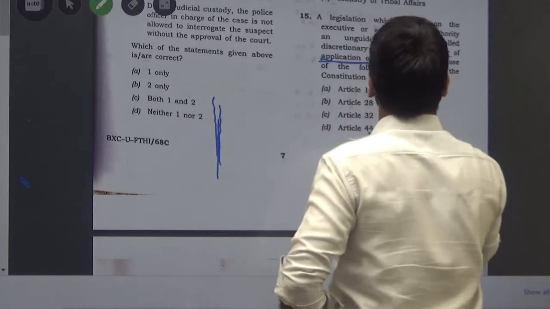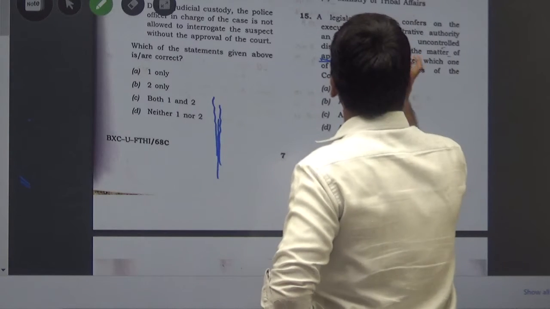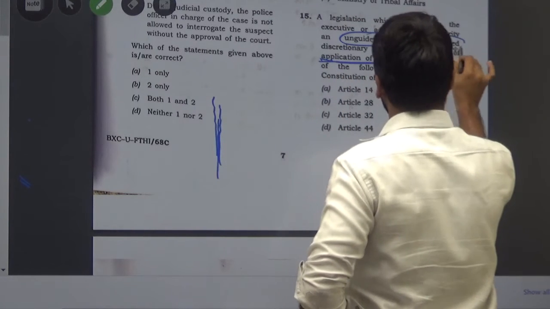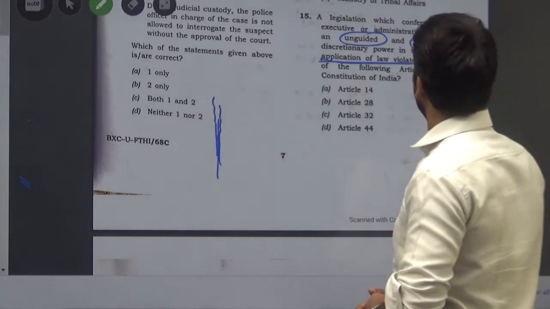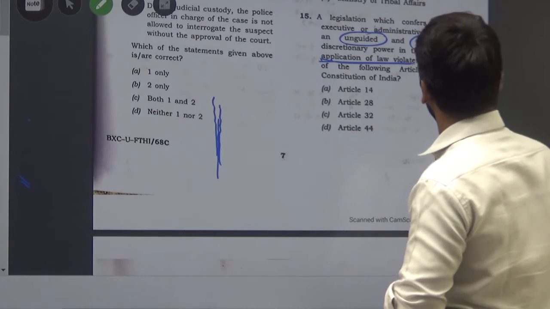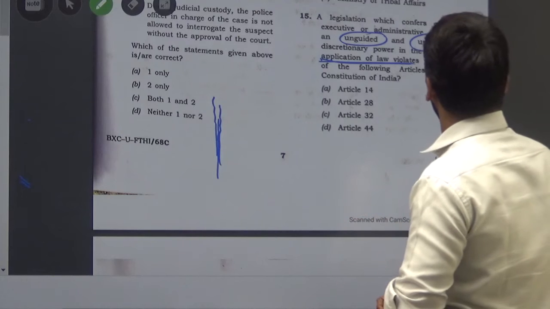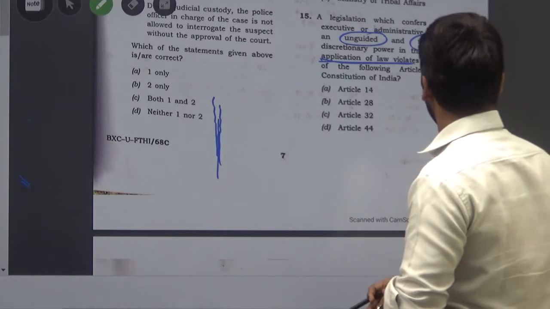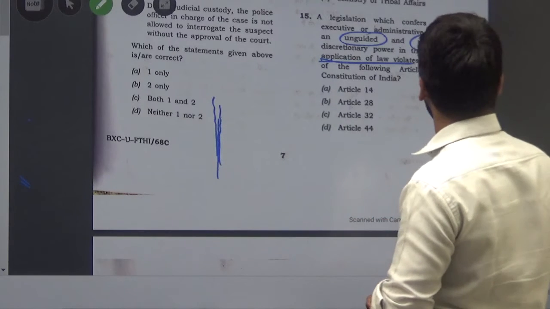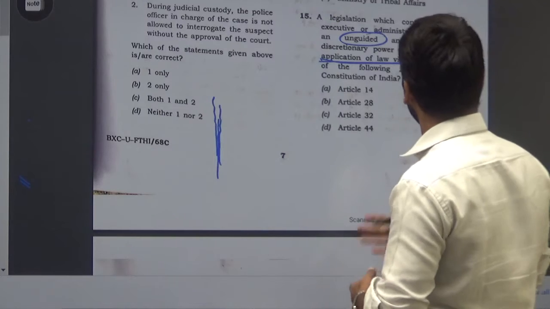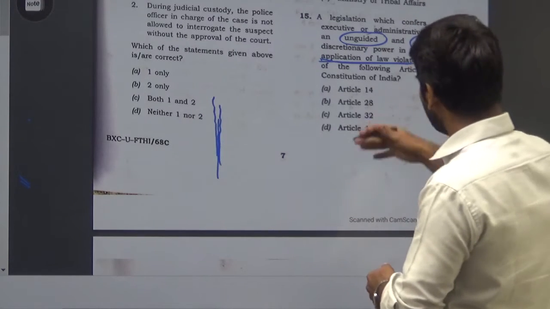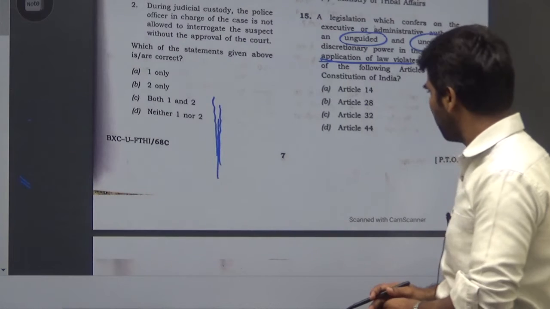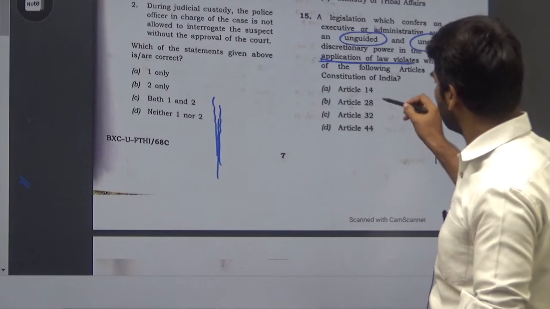The statement says the authority has unguided and uncontrolled discretionary power. Whatever the authority wants to apply to violate somebody's fundamental rights or other legal rights, they can do so, because this is uncontrolled and unguided. In that situation, which one of the following rights is going to be violated?